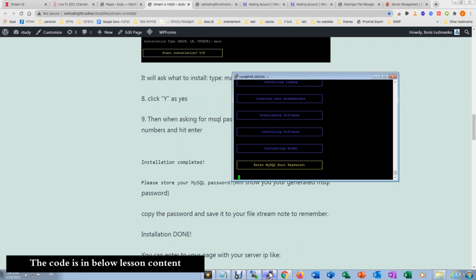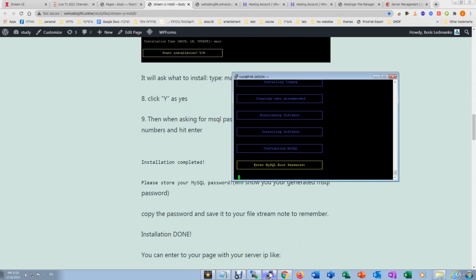Okay, here it will ask you to enter the MySQL password. Let's click random, actually, like A, B, C, D, 1, 2, 3, 4, because it doesn't matter now. As you see the other line is drop existing and create database, so we're going to create a new database that will have a password later.